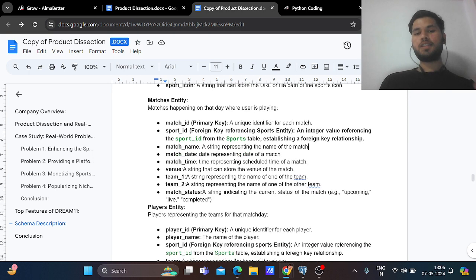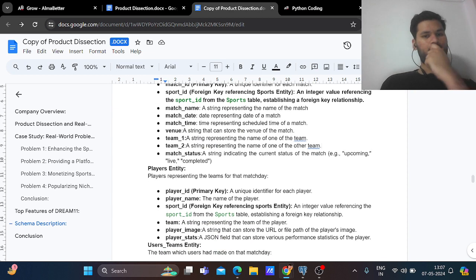After that, match name, a string representing the name of the match, match date, match time, venue, team one. Suppose there are two teams playing in that match. So the first team of that match is team one and the second team is team two. So team one and team two show that. Match status. What is the match status? Upcoming match, live match, or completed match. So these are the match entities.